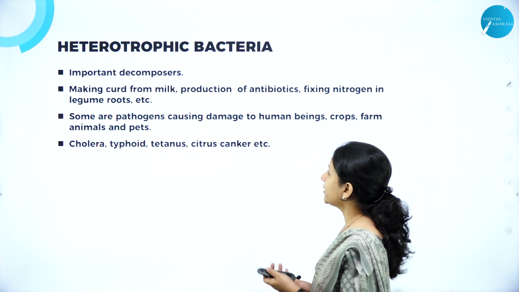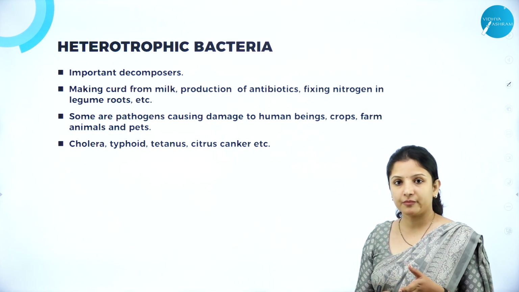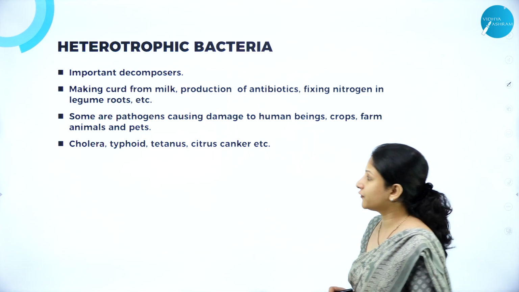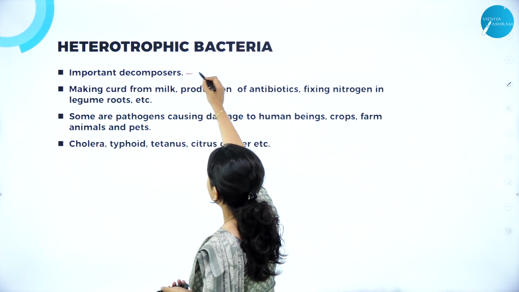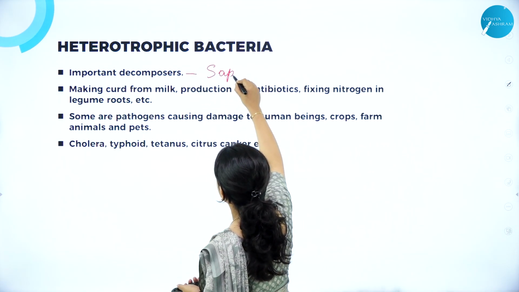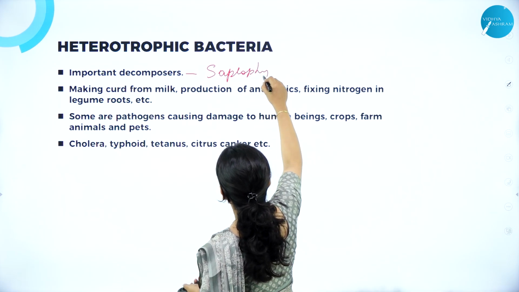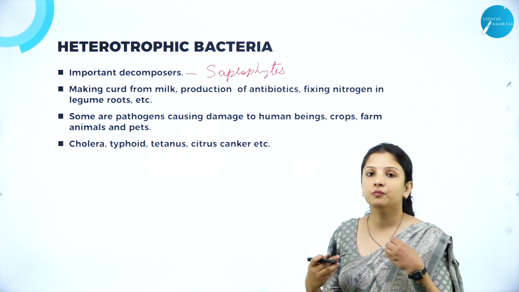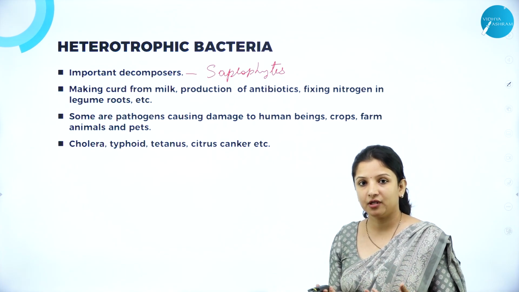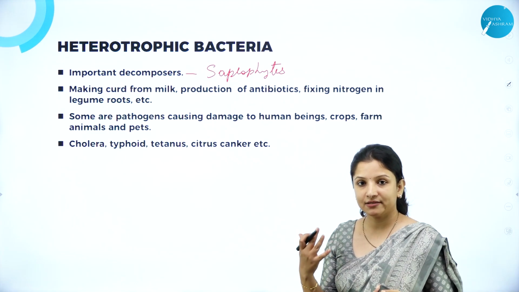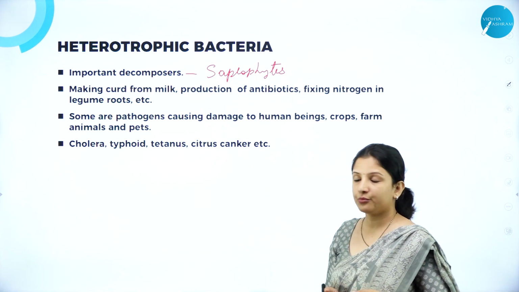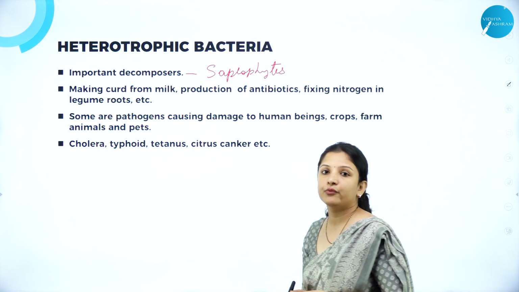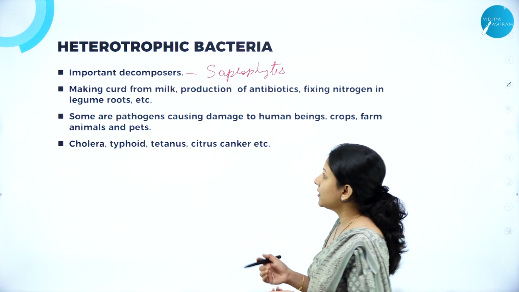Next, talking about heterotrophic bacteria. Heterotrophic bacteria are the bacteria which depend on other organisms for their food. They are important decomposers, meaning they are saprophytes. They grow on dead and decaying matter, decomposing that organic matter into simpler forms which the plants can easily absorb. So they are important decomposers, and these heterotrophic eubacteria are very useful to mankind because they help